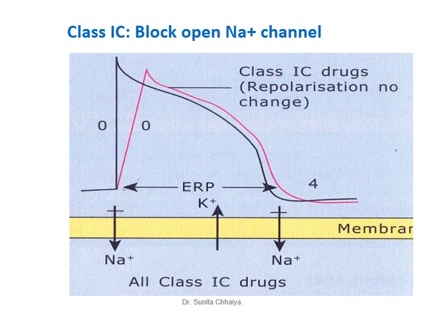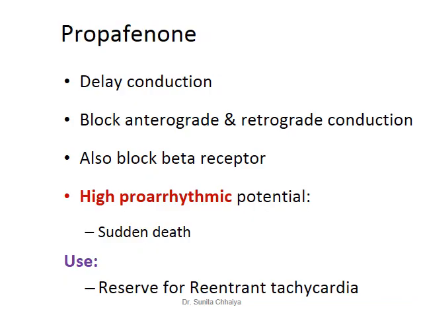These drugs have a maximum proarrhythmic property. Therefore, they are indicated only for resistant and life-threatening ventricular tachycardia or ventricular fibrillation, and for treatment of some refractory supraventricular tachycardia. So, for resistant cases, these drugs will be helpful. The reason is their proarrhythmic potential. Congener is propafenone.